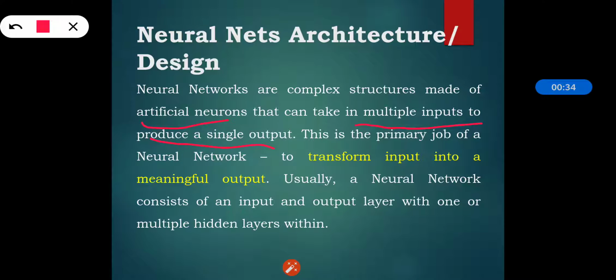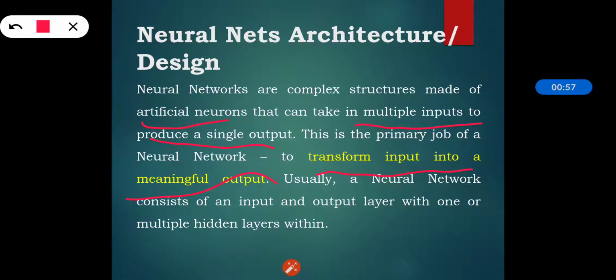And why is it multiple input? Because it is a combination of various neurons. This is the primary job of a neural network, to transfer input into meaningful output. So what is the basic working structure of a neural network, or its job or aim? Its main aim or job is to transfer the input into the meaningful output.